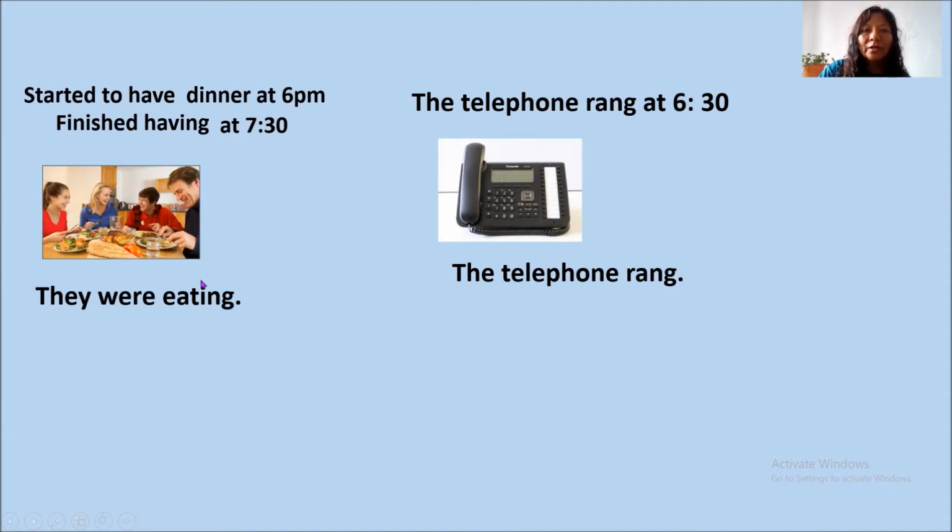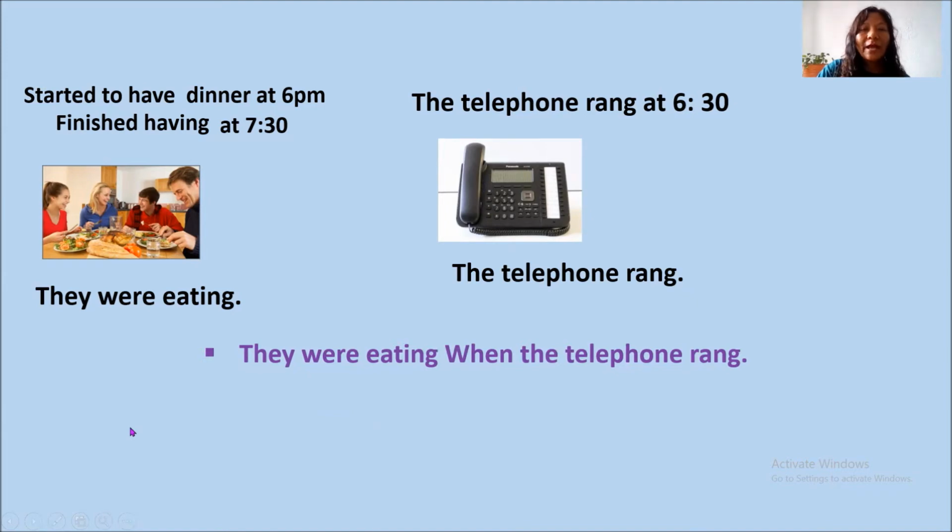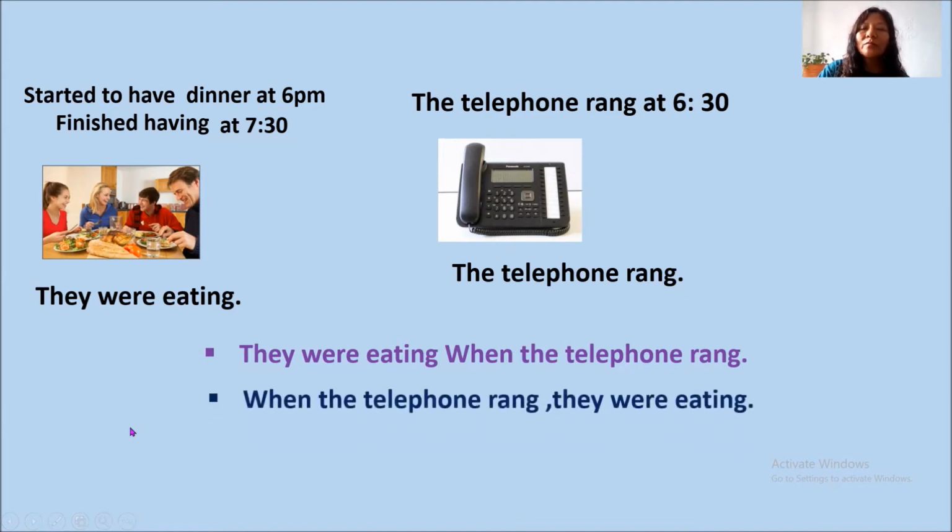They were having dinner, right? So when the telephone rang, they were eating, or they were eating when the telephone rang. So when plus simple past, and the unfinished action is in past continuous.